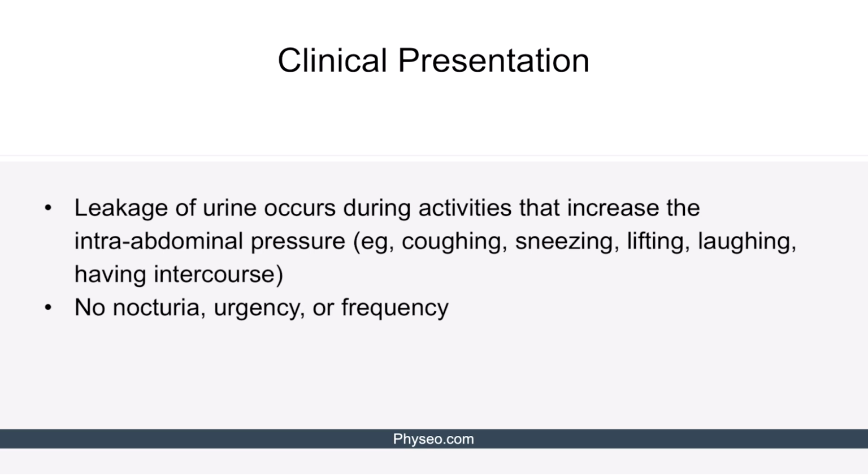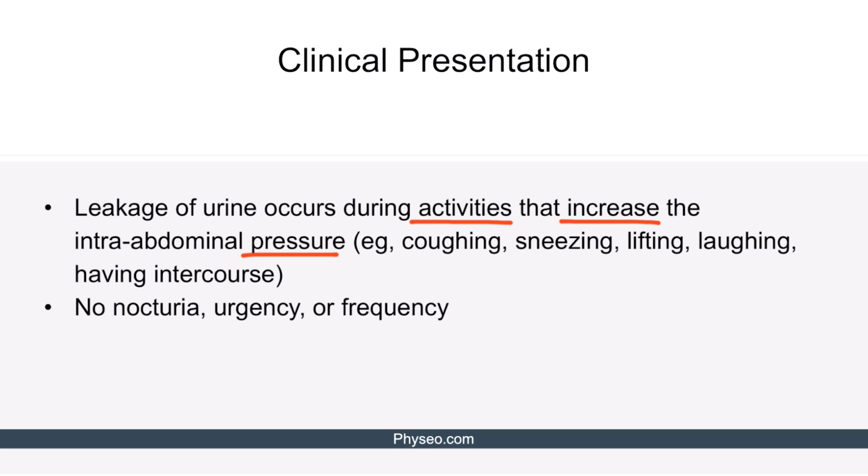The clinical presentation includes a patient that has leakage of urine only during activities that increase the intra-abdominal pressure, such as coughing, sneezing, lifting, laughing, or having intercourse. And that's pretty logical, because we're calling it stress incontinence, not total incontinence. They're not just incontinent all the time. It's only when there's stress. So if you think of stress as just being anything that stresses the abdomen or causes you to flex your abdomen or those ab muscles, anytime you do that, then that will cause incontinence.